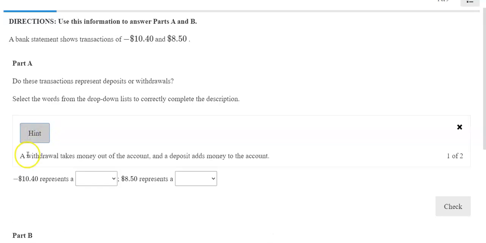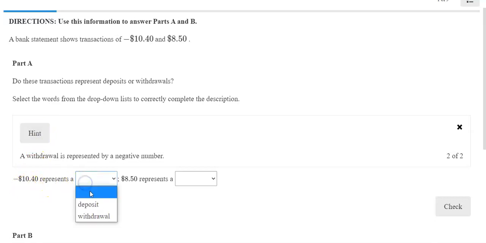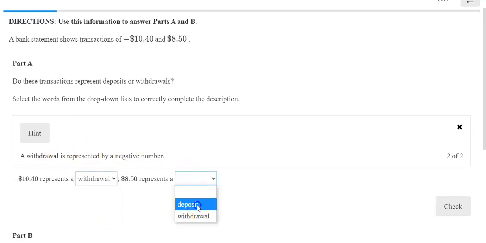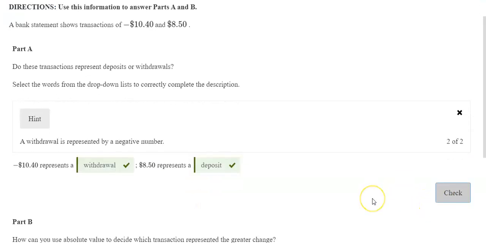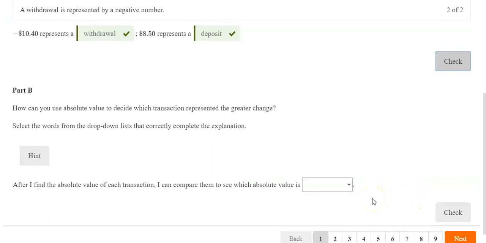You need to do the hint. A withdrawal takes money out of the account, and a deposit adds money to your account. Withdrawal is represented by a negative number. So negative $10.40 represents a withdrawal, because according to this, it needs to be a negative number. $8.50 represents a deposit. Let's check. There we go.